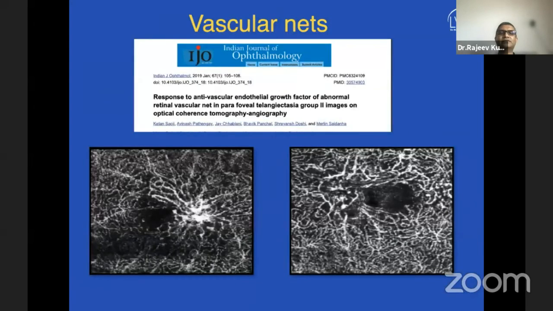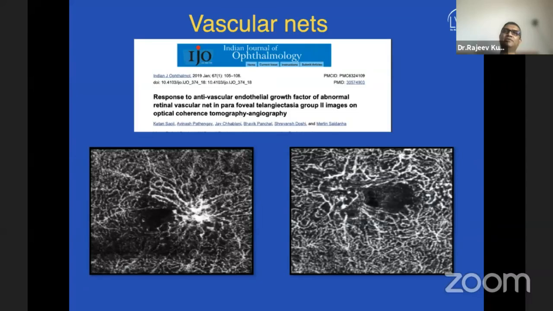So that's the next thing. Other than this, looking at vascular networks, closer to home, Dr. Ketan has published one series on how the vascular network looks, and whether we can predict prognosis based on the vascular network.